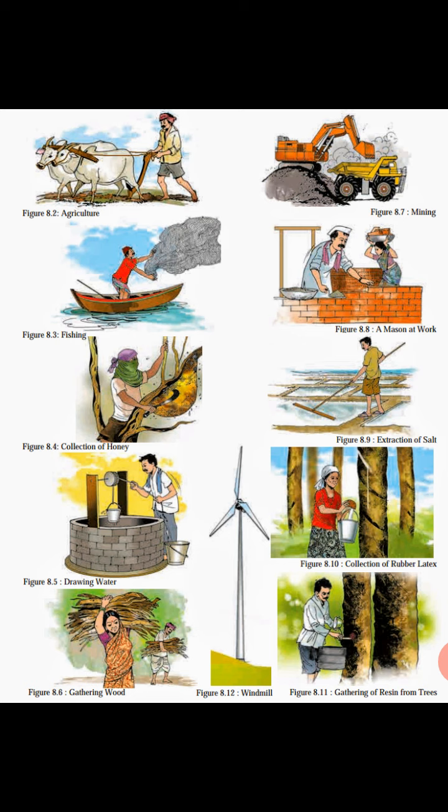Now collection of rubber latex. Latex means a liquid, as you can see a woman taking out latex from the plant. So this latex is used for making rubber. By many processes, with the help of this latex they make rubber.